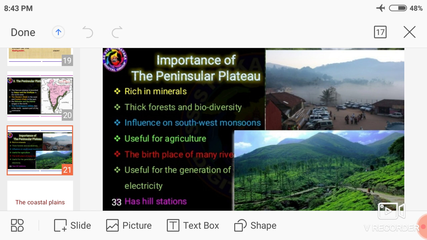Then it has the birthplaces of many rivers, for example Krishna, Kaveri, Godavari, etc. And then it is also used for the generation of electricity, and hydroelectricity.